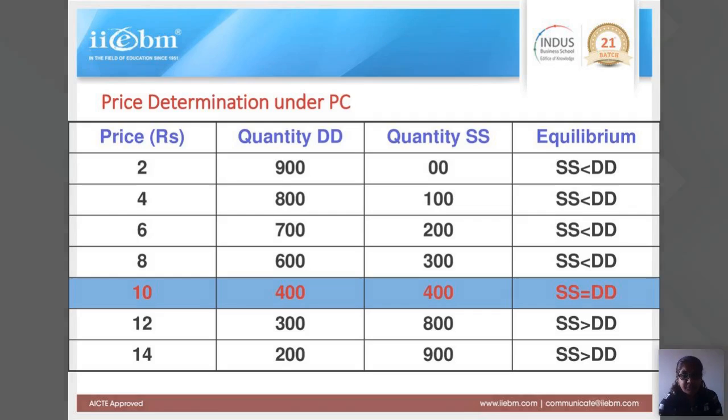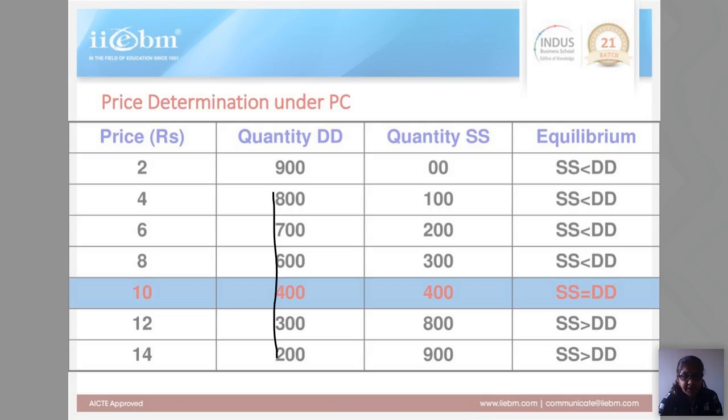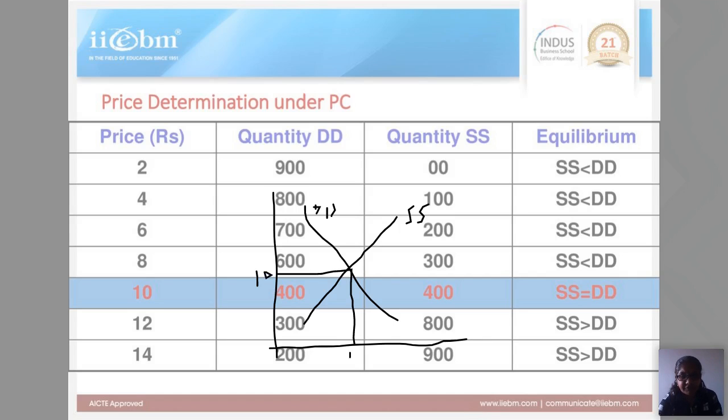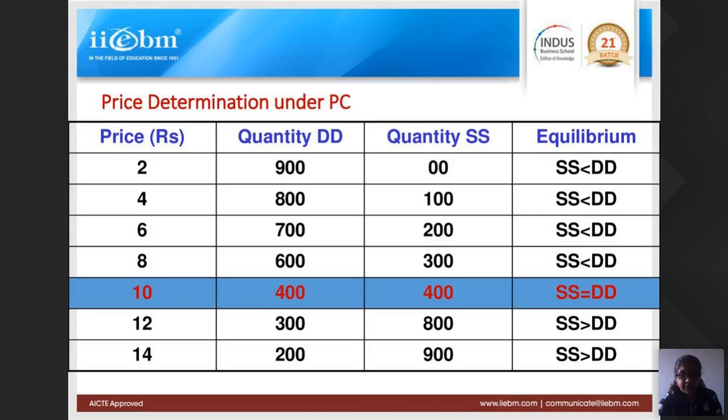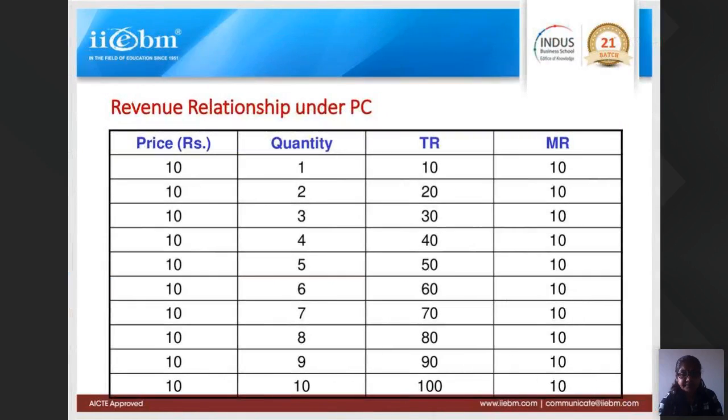So I'll just show you once, just to remind you. You get the demand-supply cross, and if you put this particular table into a diagram, you get the equilibrium point at 10 rupees and this will be at 400, and this is the equilibrium point. That is where the demand and supply intersect. This is the diagram you will get if you plot it. So this is considered to be the industry, or the market.